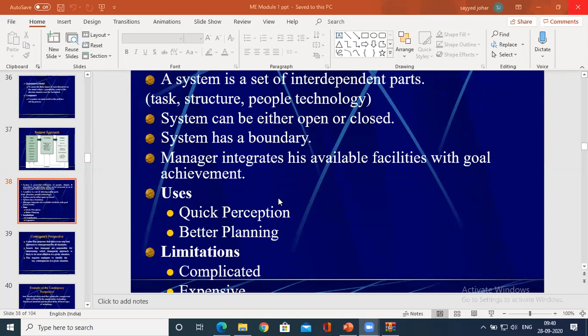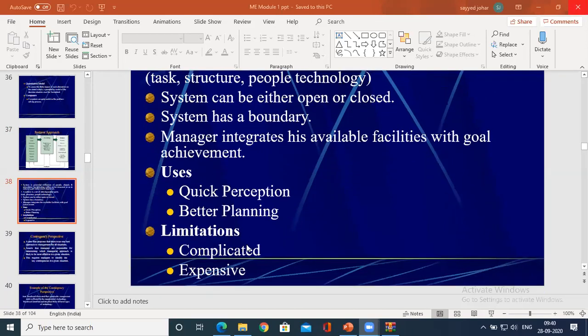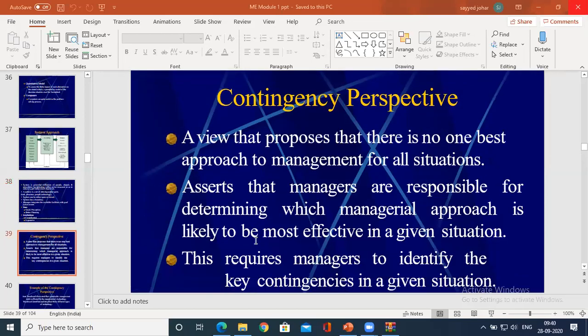The system approach helps in better planning. Prediction is quite fast, that is, quick perception. When it comes to complexities, one of the limitations is that the system approach may be complicated, in the sense that only technical people may try to understand the concepts of quantitative techniques or numerical analysis. In simple words, it might be quite difficult for non-technical people to understand the process. And when it comes to technical, it is quite expensive compared to the other approaches.